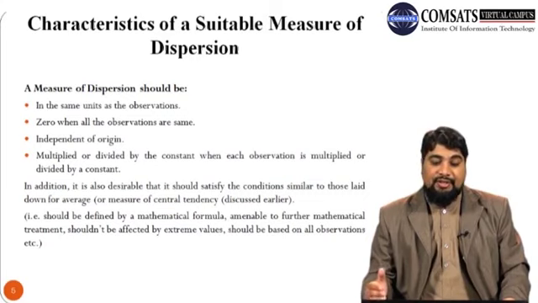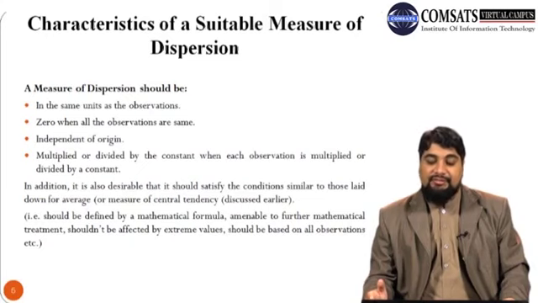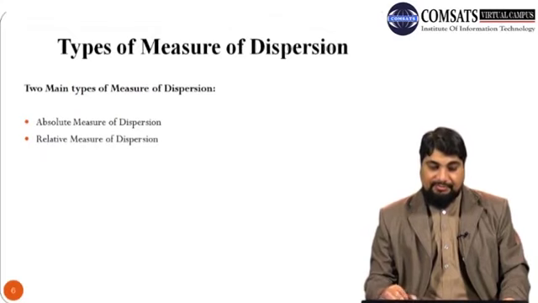In addition to these 4 characteristics, it is also desirable that it should also satisfy the conditions similar to those laid down for the average or measures of central tendency, which we discussed earlier. That is, a measure of dispersion should be defined by a mathematical formula. It should be amenable to further mathematical treatment, and it should not be affected by the extreme values or outliers, and a measure of dispersion should be based on all the observations. So these are the characteristics of a suitable measure of dispersion.